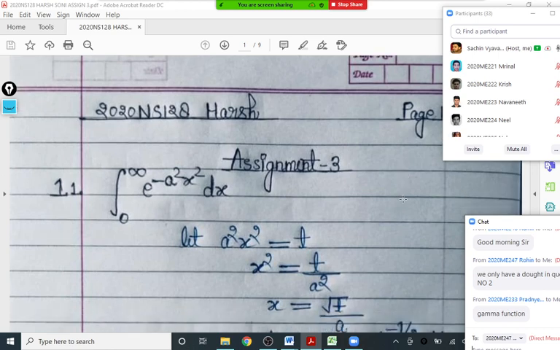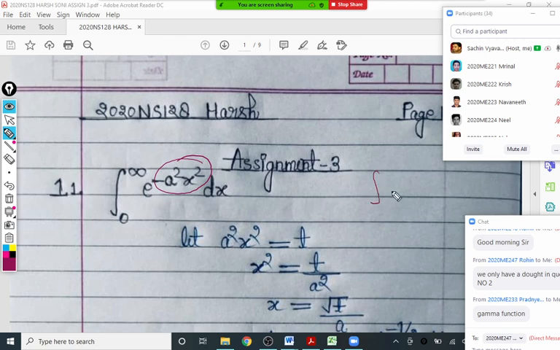Integral 0 to infinity e raised to minus a square x square dx, and we already observed that whenever we have the exponential function in the integral, the base should be linear. So we are interested in converting to e raised to minus x only, and then x raised to n minus 1 dx, we can write as gamma n.